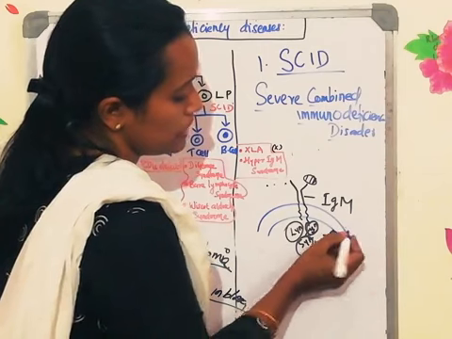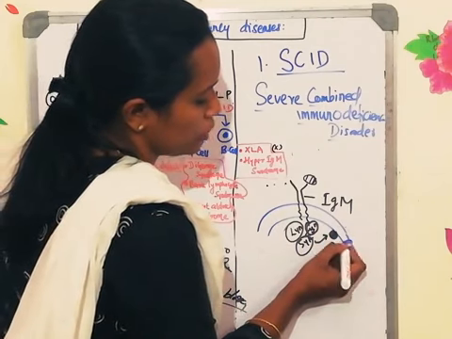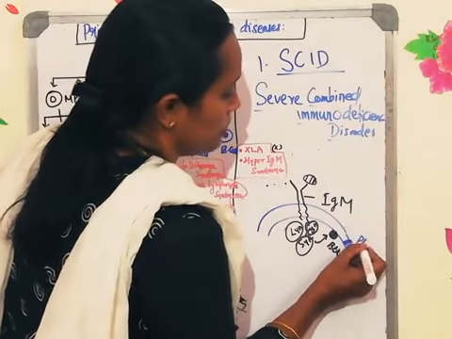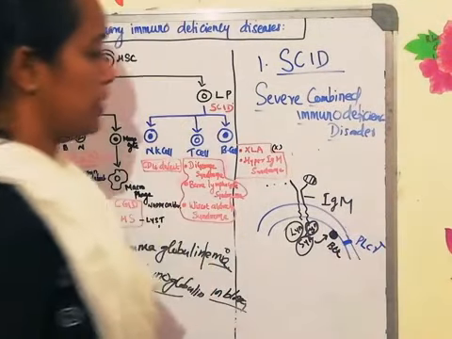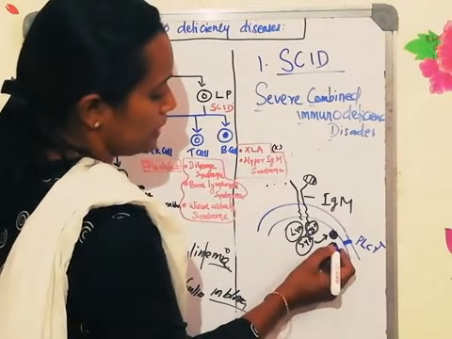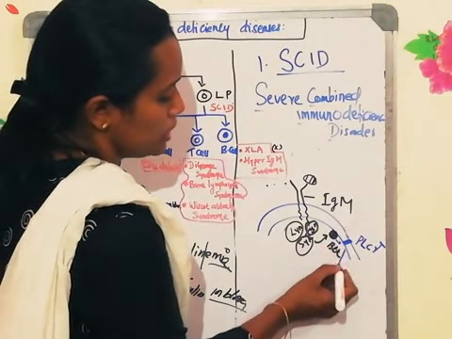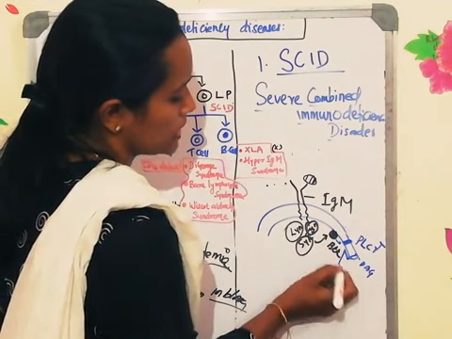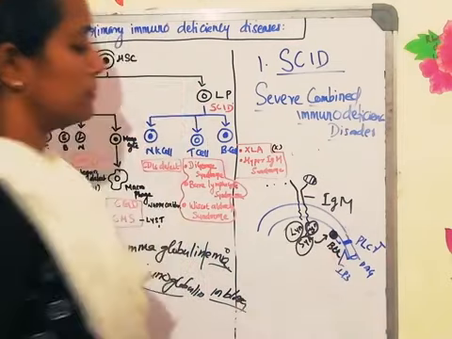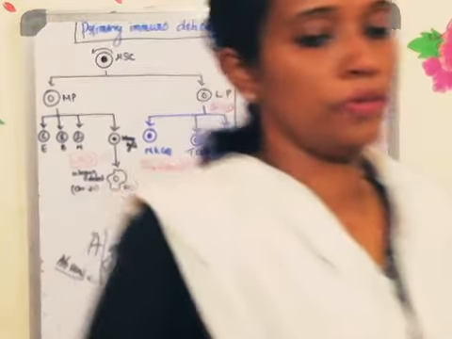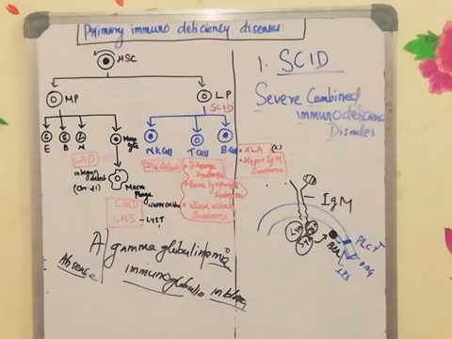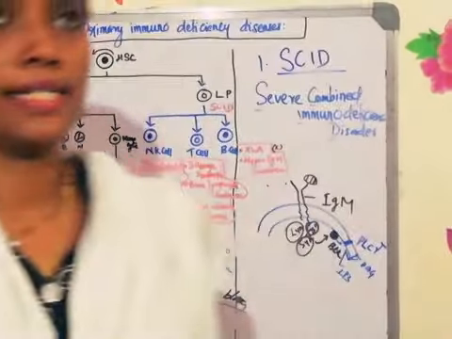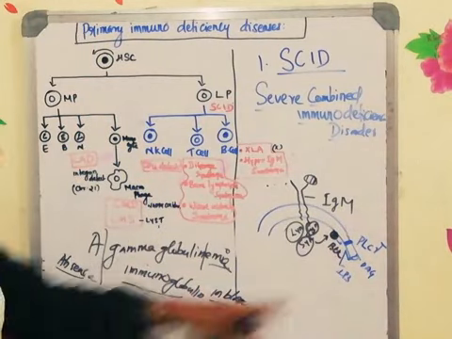Now the function of this Bruton's tyrosine kinase is to activate a phospholipid present on the membrane of the B cell, which is called phospholipase C gamma. Phospholipase C gamma gets activated by the BTK, and it will split into two. Phospholipase C gamma, which is on the plasma membrane, will undergo hydrolysis into two: one is known as diacylglycerol, another one is known as IP3.